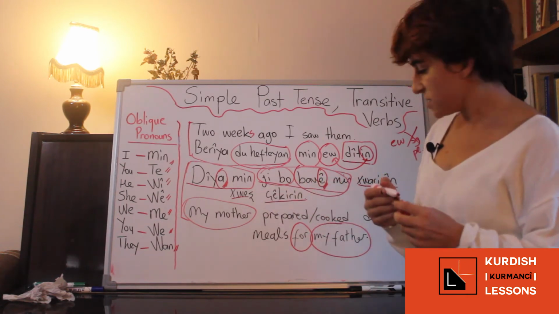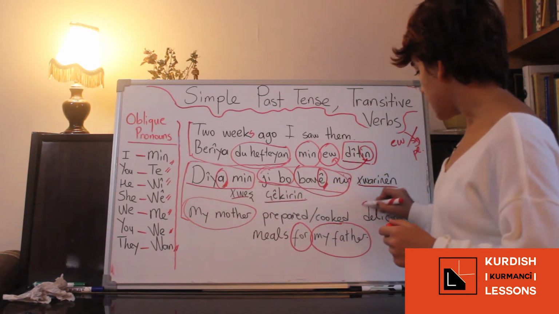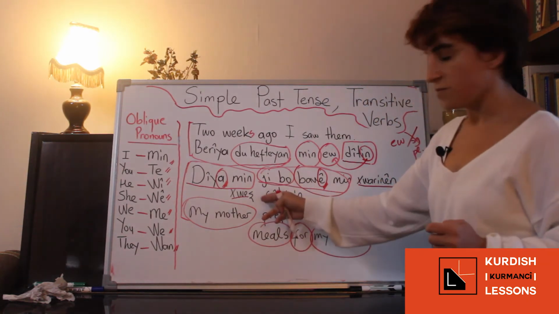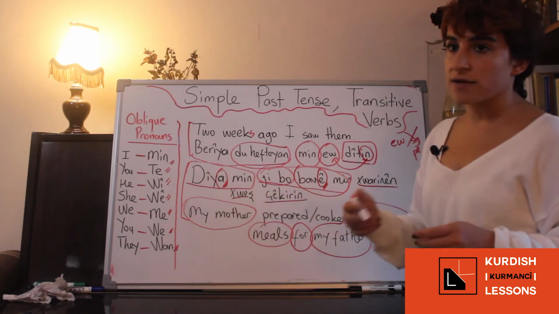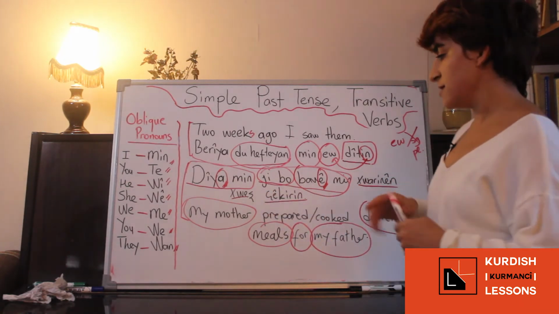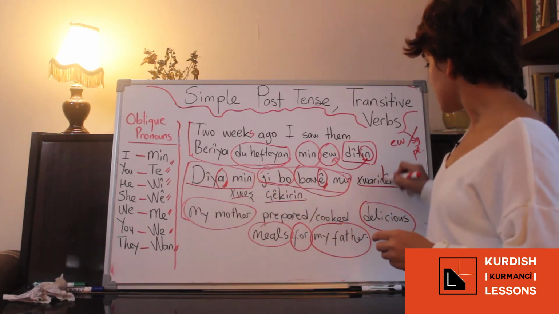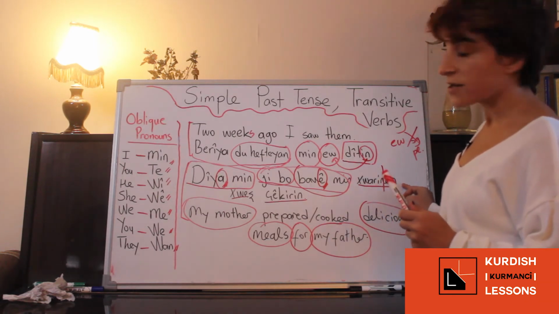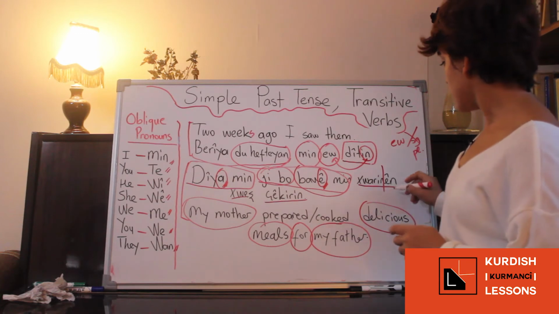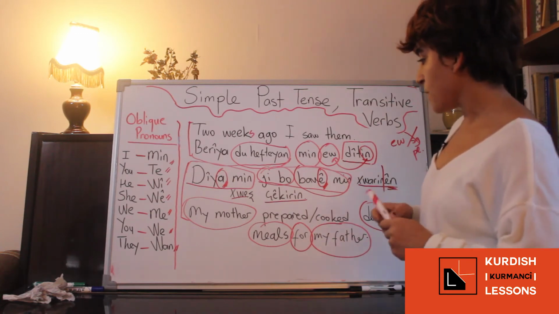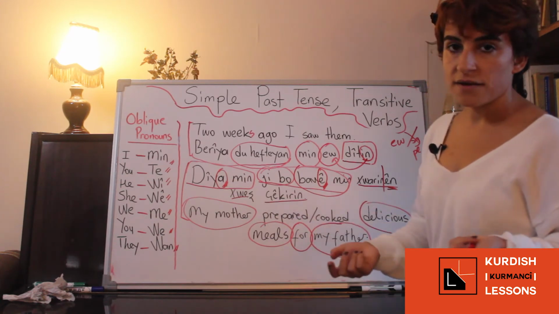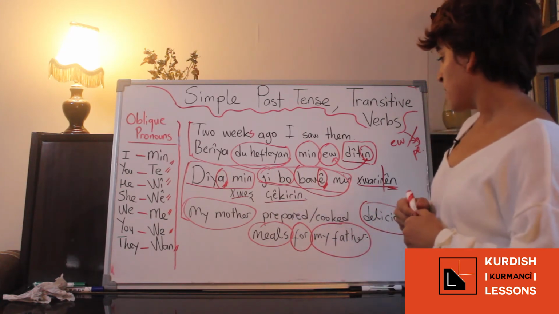Xwarinin xoş means like delicious meals, right? Delicious foods. Xwarinin xoş. Xoş means like good, fine, delicious, like everything. And xwarin here is plural. Xwarinin xoş, it is izafe construction. Izafe plural. And çekirin means to prepare, to cook, to make.